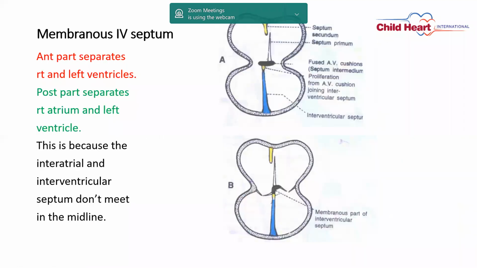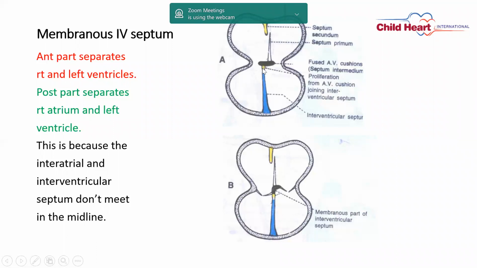Further, if we see the membranous septum, the anterior part separates the right and left ventricles, while the other part separates the right atrium and the left ventricle.